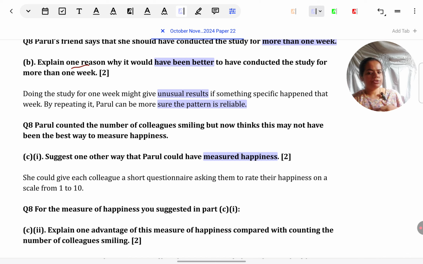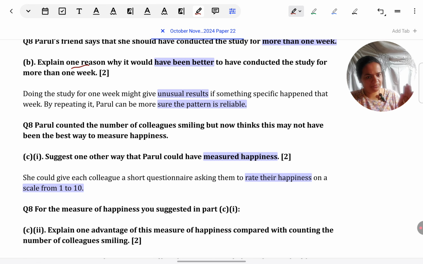There are many options. She could have done brain scanning. She could have seen how much dopamine is being released in the brain. She could have asked in the interview format. She could have asked someone else in an interview. She could have observed them. But I've given a very simple one. She could have used a rating scale. So she could have given a short questionnaire asking them to rate their happiness on a scale from 1 to 10. This is one sentence, but you can break it down into 2 sentences.